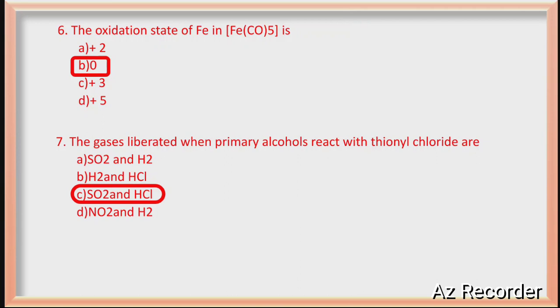The gas liberated when primary alcohols react with thionyl chloride. You know, when primary alcohol reacts with thionyl chloride, that is Darzens' method of preparation of haloalkane. So when you take ROH plus SOCl2, what will you get? SO2 plus HCl gas is eliminated. Always remember, it is Darzens' method, guys.